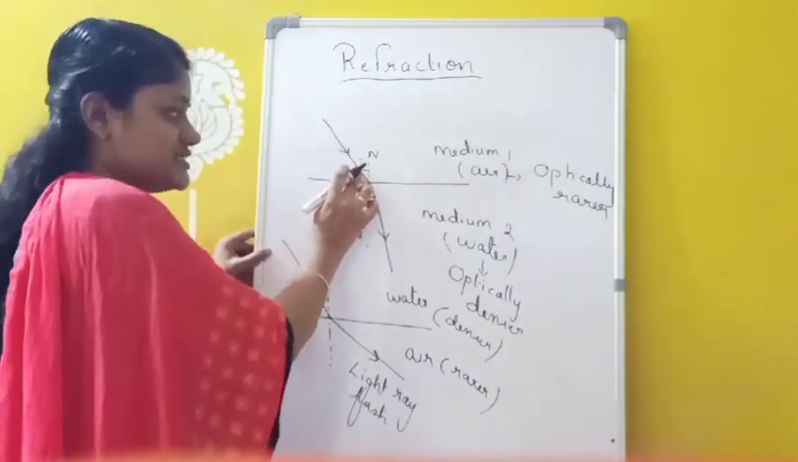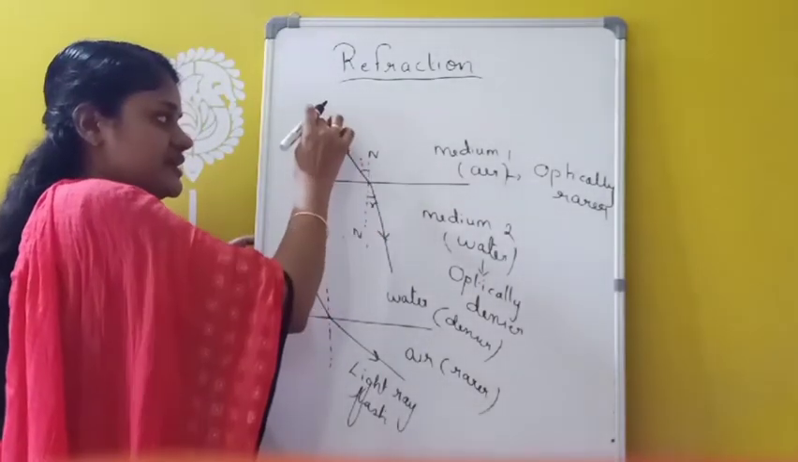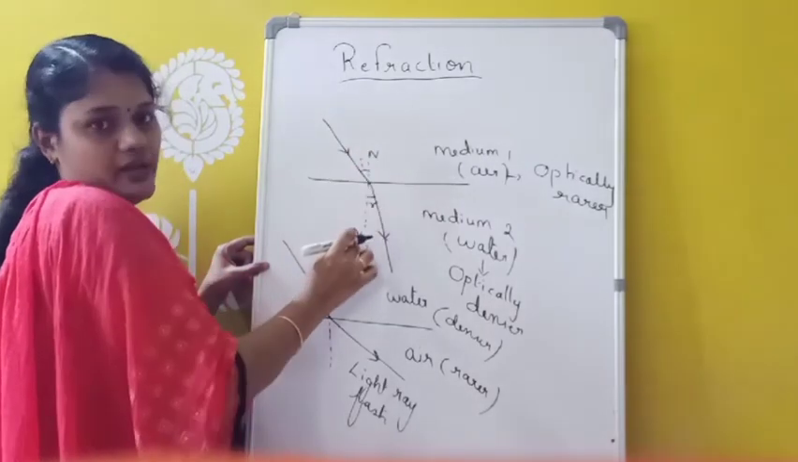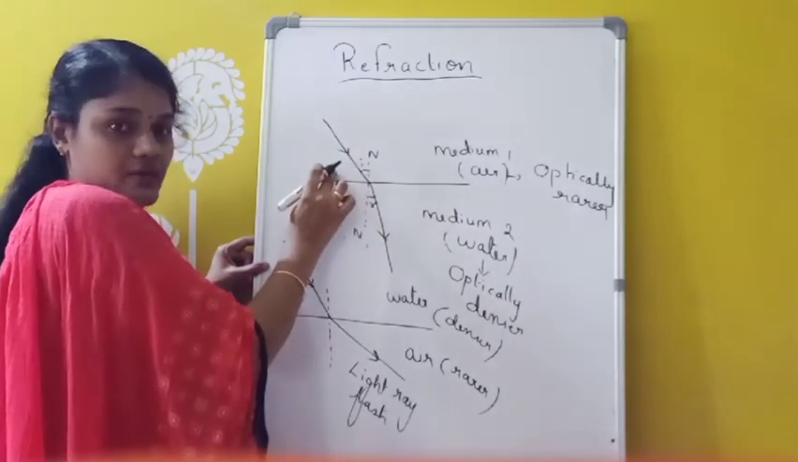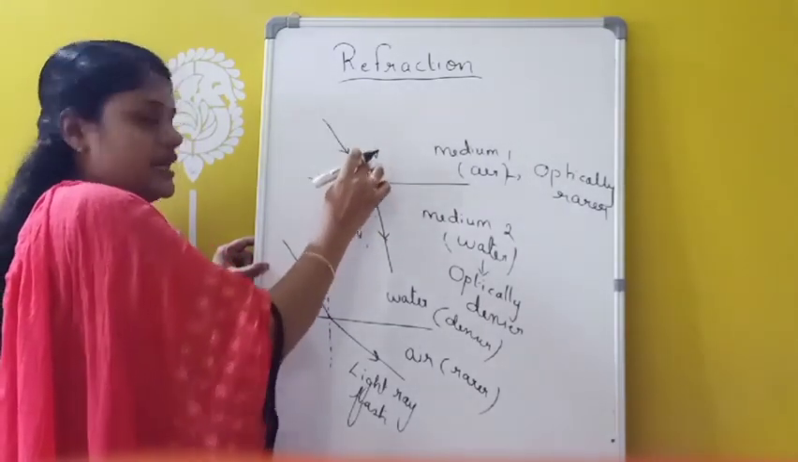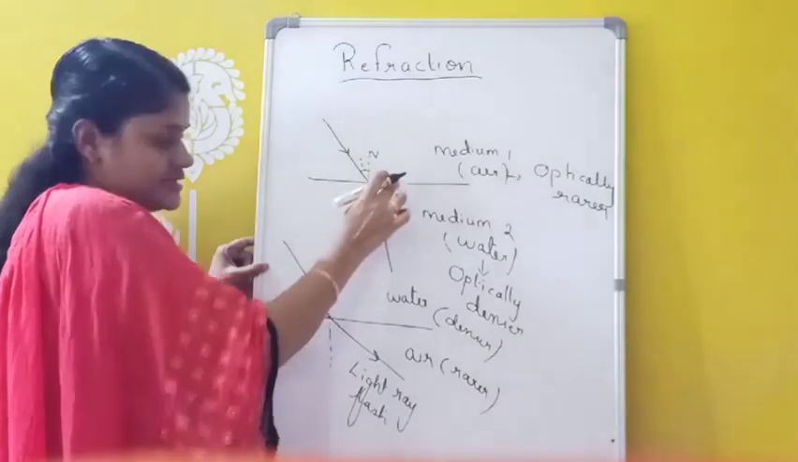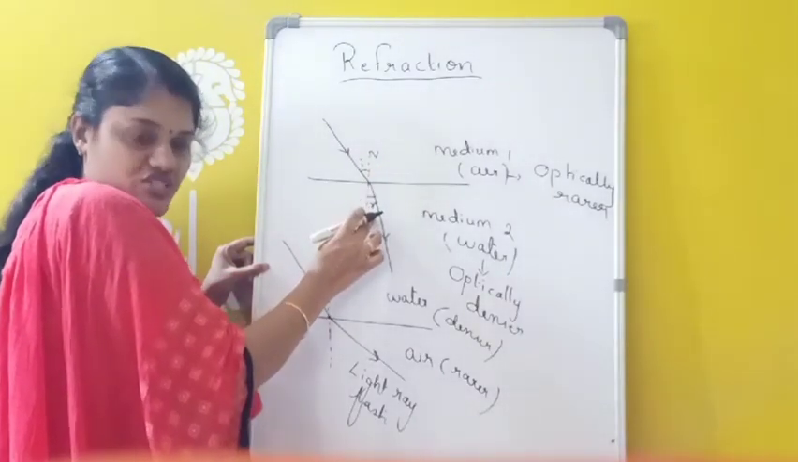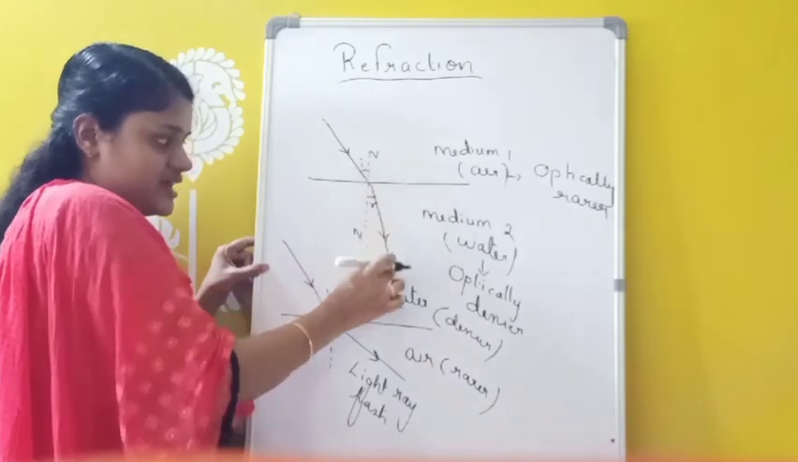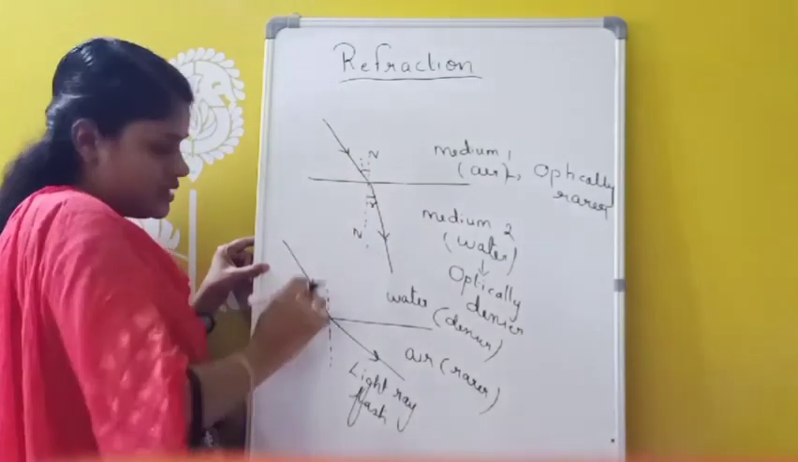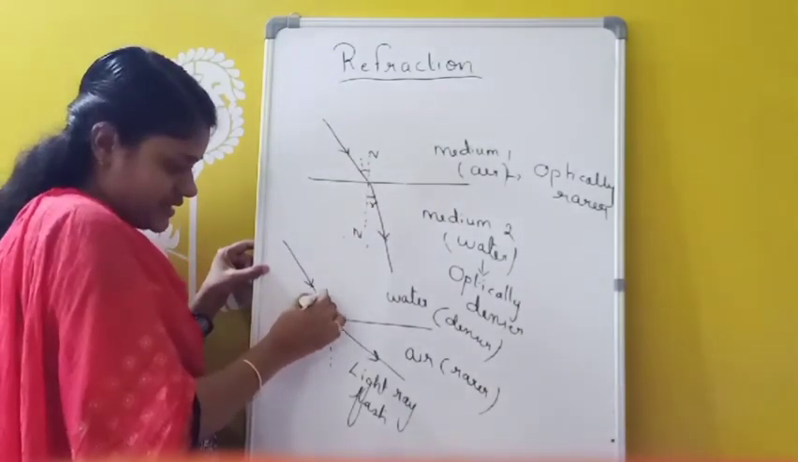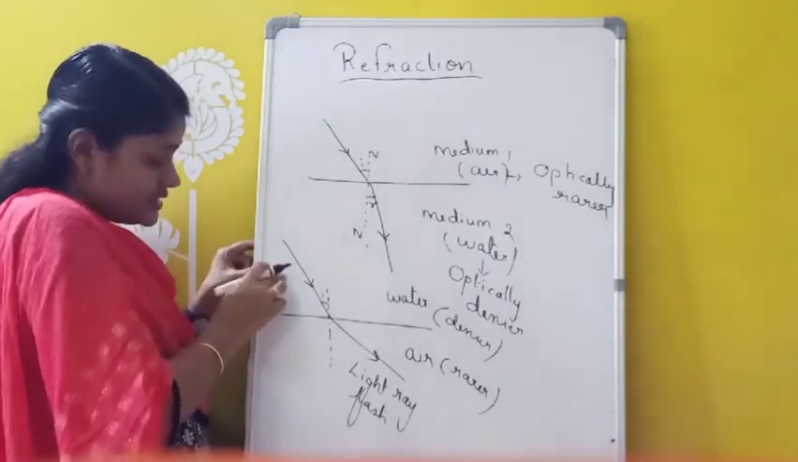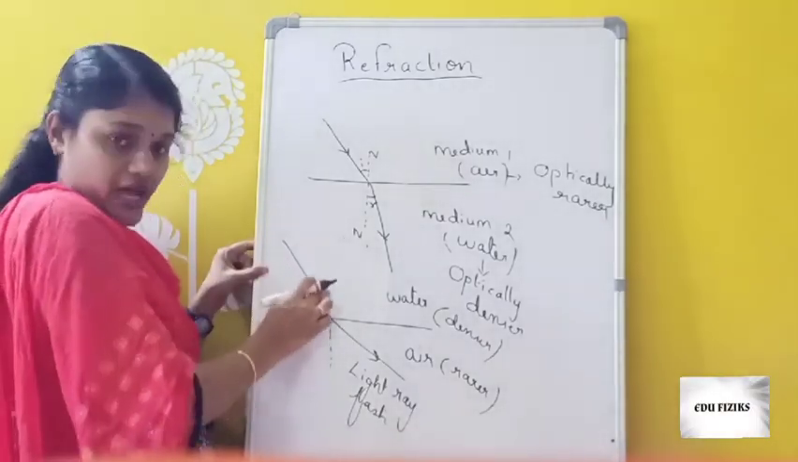So angle of incidence i means it is the angle between the incident ray and the normal. And similarly, what is the angle of refraction? The angle between the refracted ray and the normal. Here also, this angle is taken as i, the angle between the incident ray and the normal.